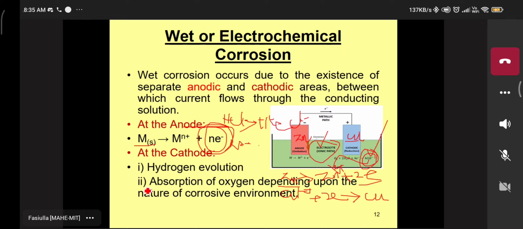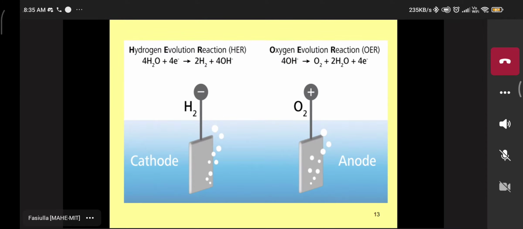Second part, see that here the hydrogen is liberated depending upon the given electrolyte solution. Second point, absorption of oxygen, liberating OH group depending upon the acidic nature, basic nature or neutral nature. See how those reactions are liberated. In the given electrolyte, on the cathodic side, hydrogen is liberated. On the other side, OH minus.